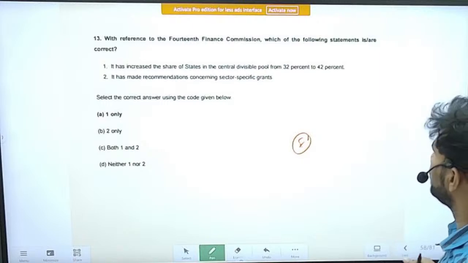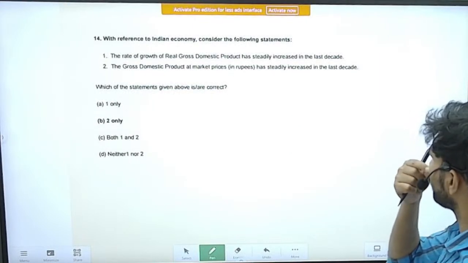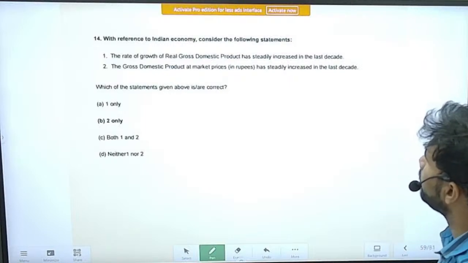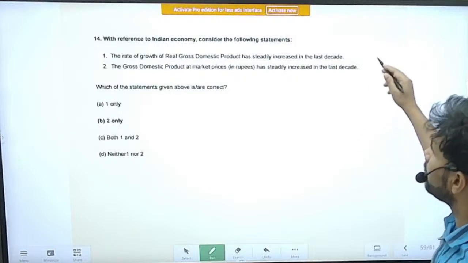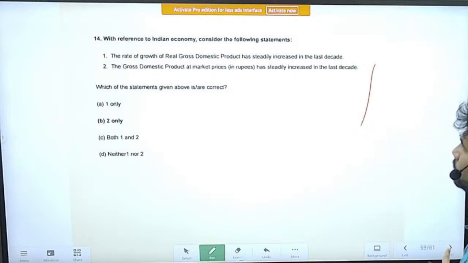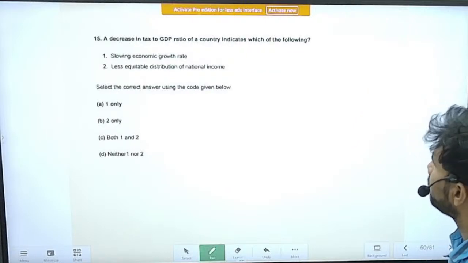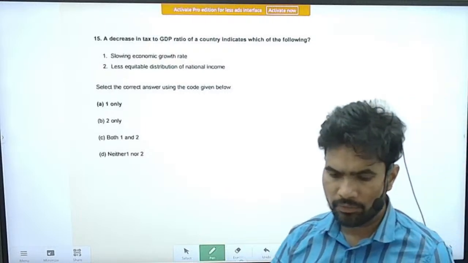So we can skip this question for the time being. Next question, with reference to Indian economy, consider the following statements. So it is something related to GDP, and much has changed since 2015. It is almost 10 years. So we can also skip this question. Right. So this is concept related. We will see this question.